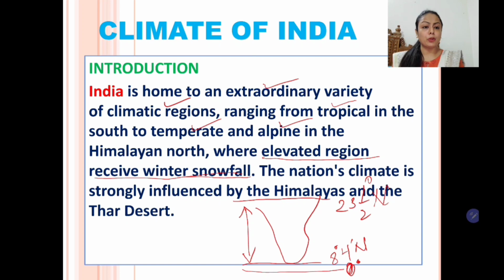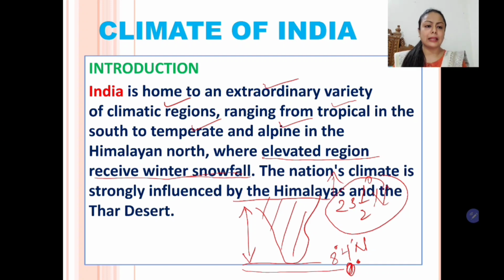So in the southern portion of India the temperature is comparatively higher. It experiences tropical climate. It lies in the tropical zone. Whereas beyond the Tropic of Cancer, definitely above the Tropic of Cancer, it is a temperate zone. So the northern part of India experiences temperate type of climate.